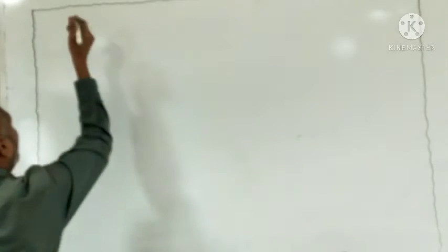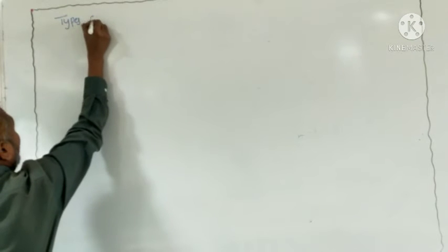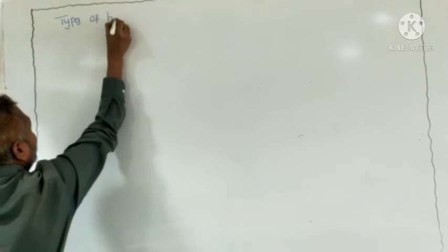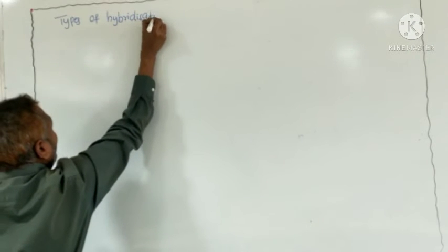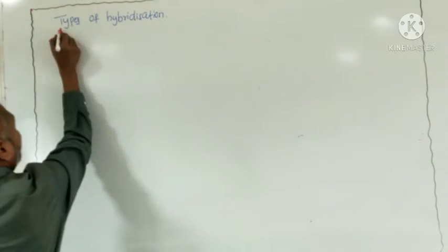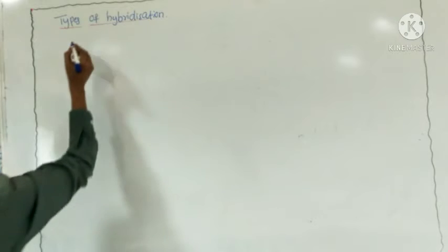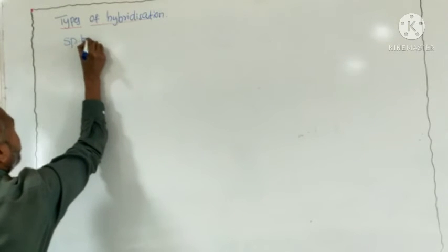Next, types of hybridization. First, we discuss sp hybridization.